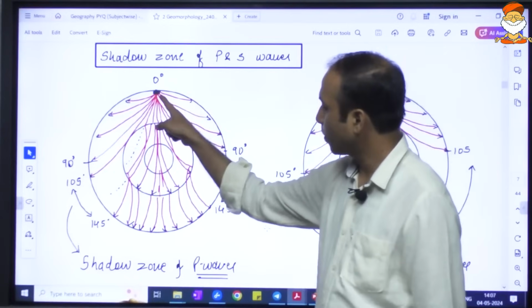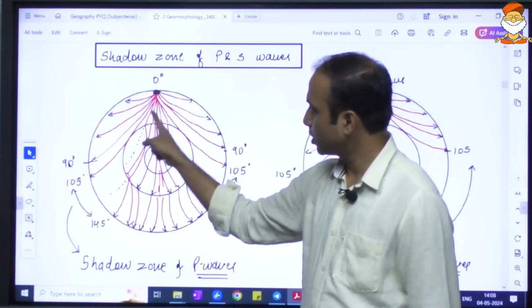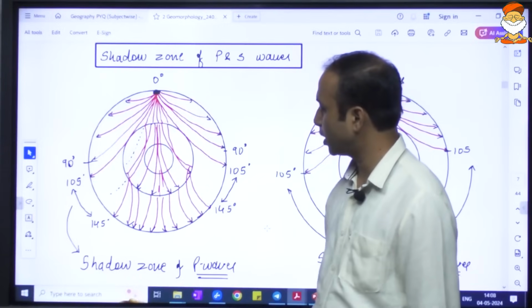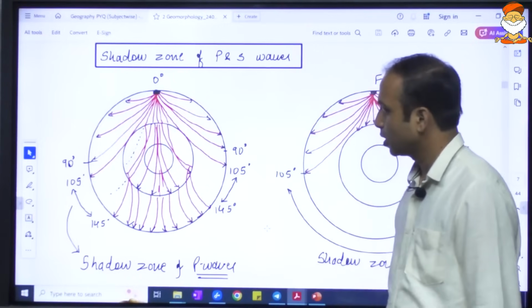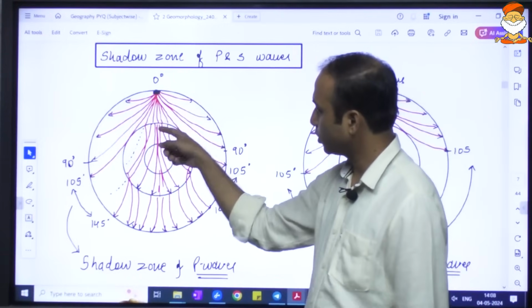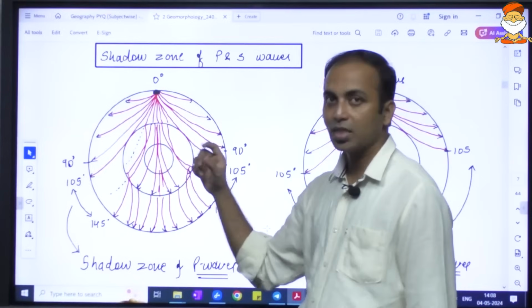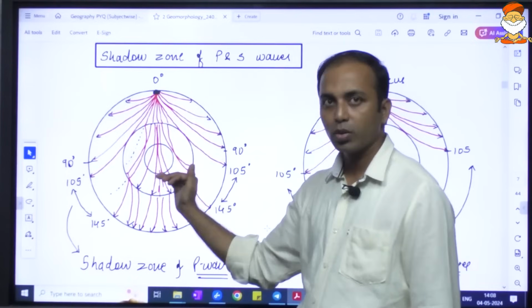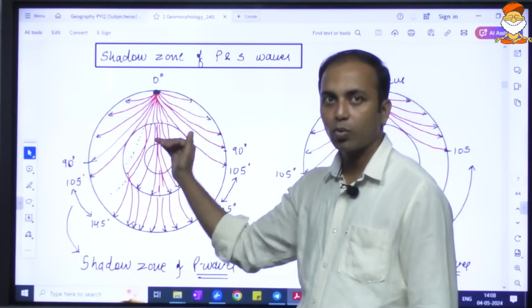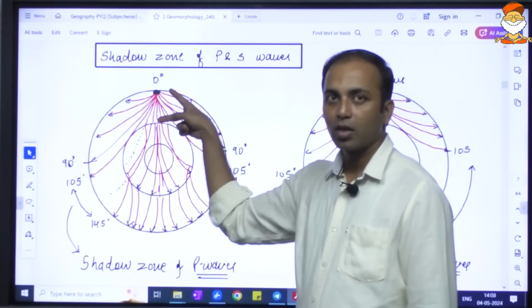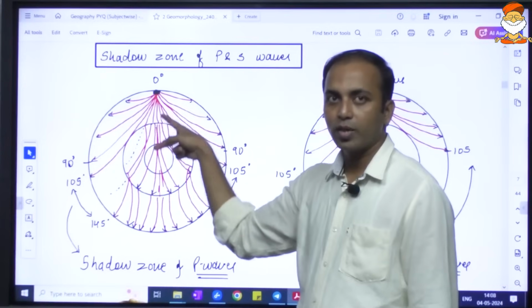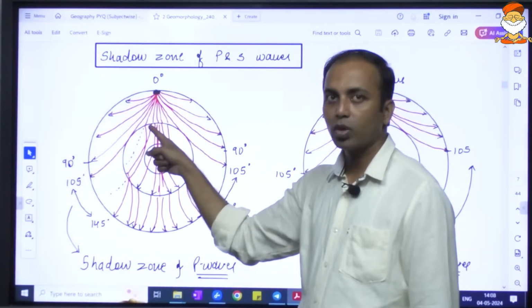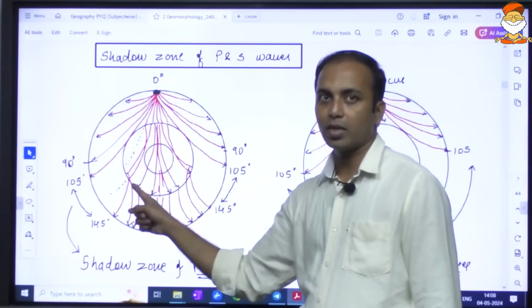When the density of the material is constant or similar, the wave is going to spread out in each direction. But as it comes to the outer core, we had seen it is liquid in nature, yes or no? It will pass through liquid also, but there are two different densities, solid and liquid. When the density changes, the wave does not travel in a straight line, it will bend a little.